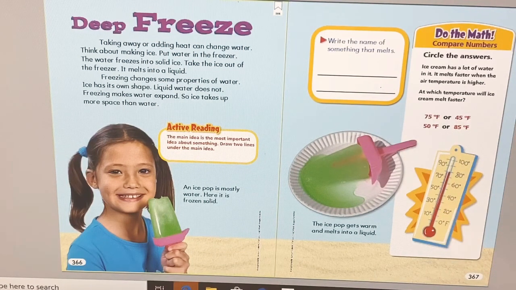Think about making ice. Put water in the freezer. The water freezes into solid ice. Take the ice out of the freezer. It melts into a liquid. Freezing changes some properties of water. Ice has its own shape, but liquid water does not.